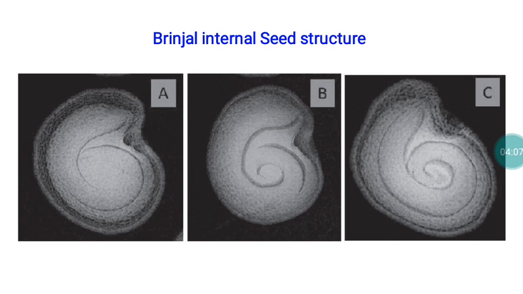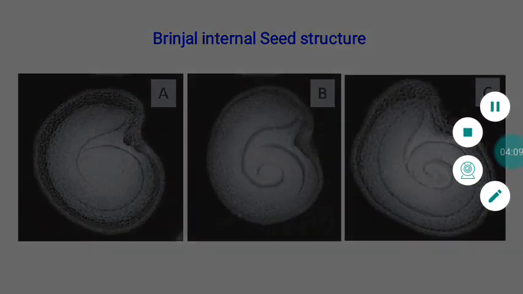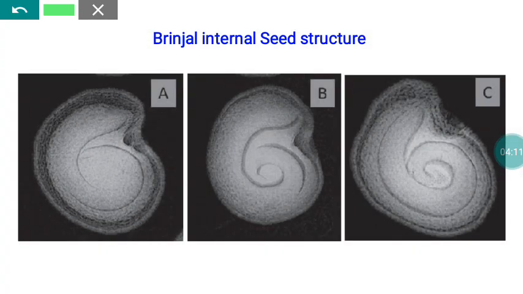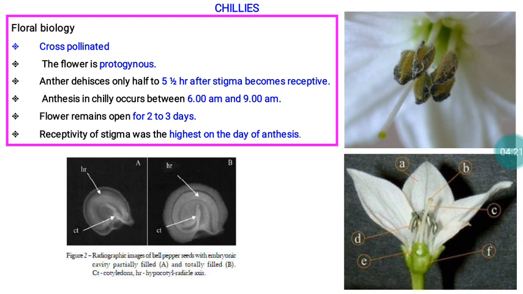Here also you can see the seed structure of brinjal. This is similar to the tomato seeds: a curved embryo. This is also an example of a curved embryo. And chilies are cross-pollinated, mainly because of their protogynous nature. Normally anther dehiscence will occur only half an hour to 5.5 hours after the stigma becomes receptive. So it's a protogynous nature.